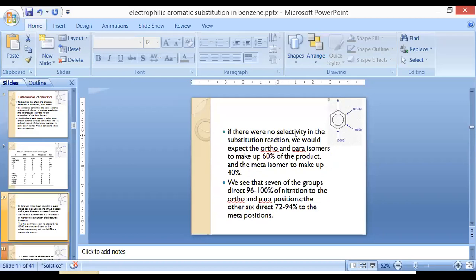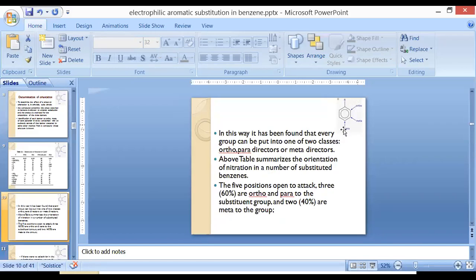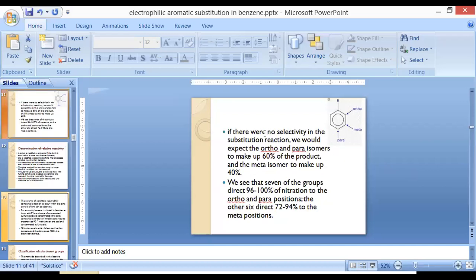If there were no selectivity in the substitution reaction, and this is all we have discussed up till now, the selectivity: there are functional groups which selectively act on ortho-para position, and there are functional groups which selectively act on meta position. But if there were no selectivity, then we would expect the ortho-para isomers to take up 60% of the product.